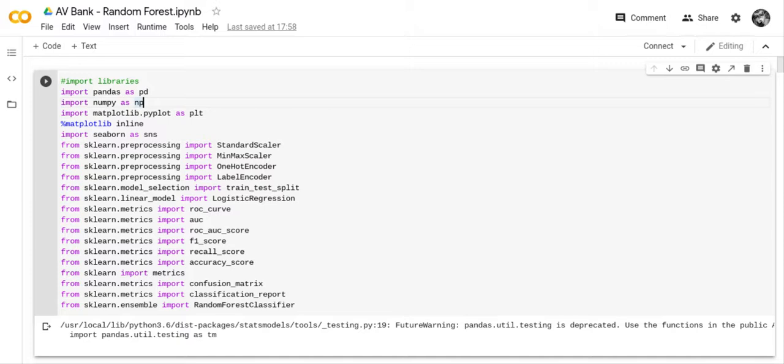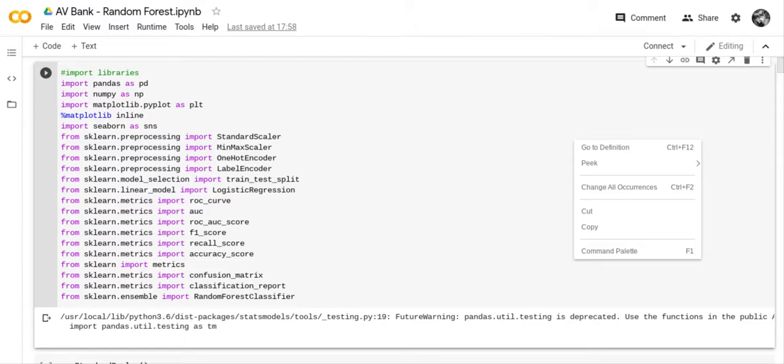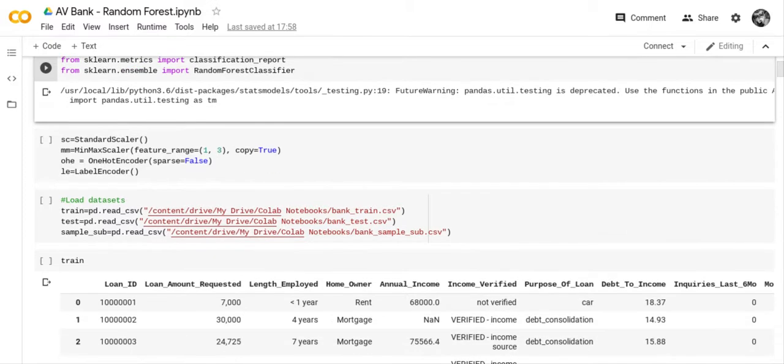So we'll start with the solution to the Analytics Vidhya Bankers Hackathon. My solution was Random Forest with SMOTE. The first thing I did was import my libraries, so you can see the libraries that I have imported. The next thing I did was set up the code for my scalers. I set up the code for standard scaler, which I didn't use. Min-max scaler, I think I used that. One hot encoder, I didn't use here, but I used it on Keras, which I'm not showing you. And label encoder. I used a lot of label encoder, I believe.